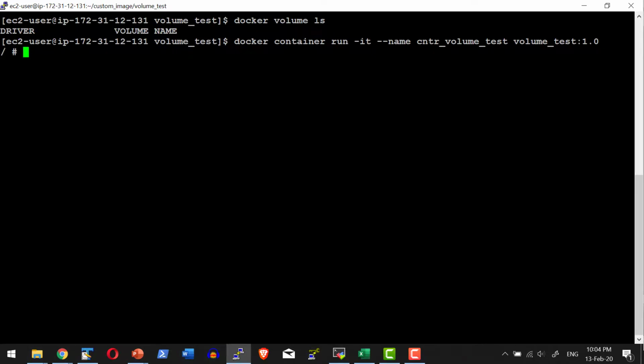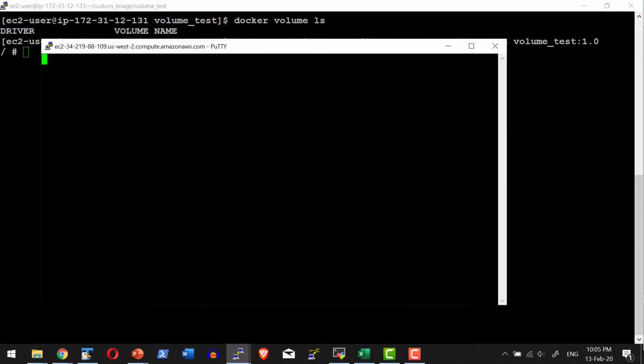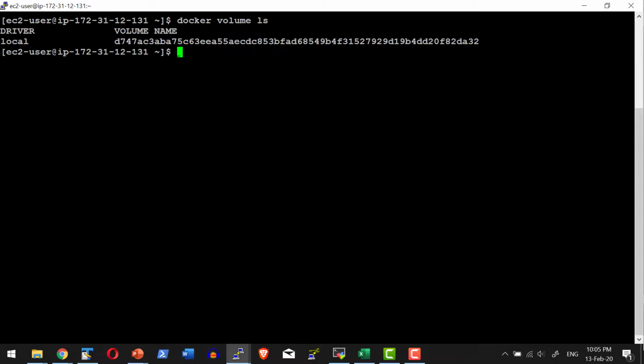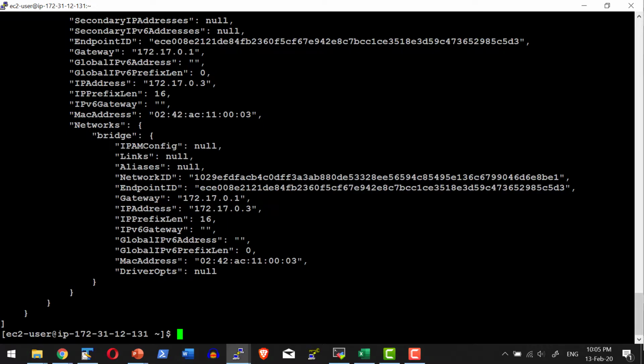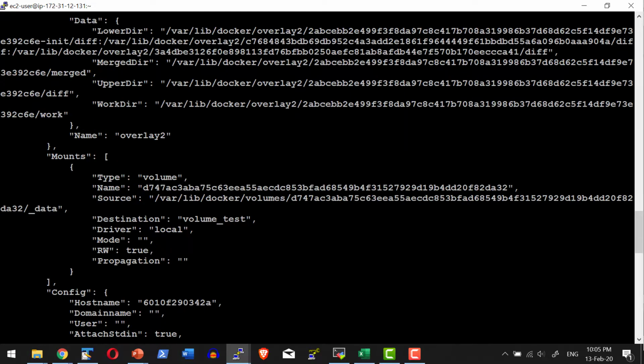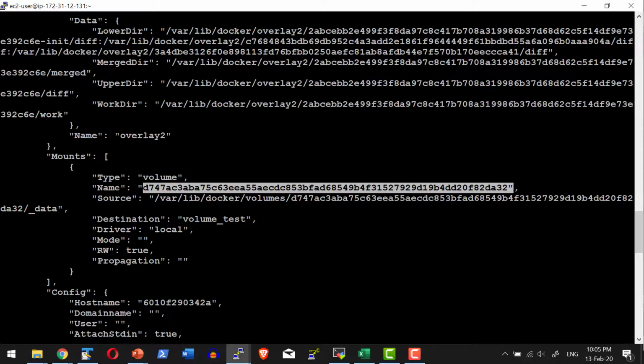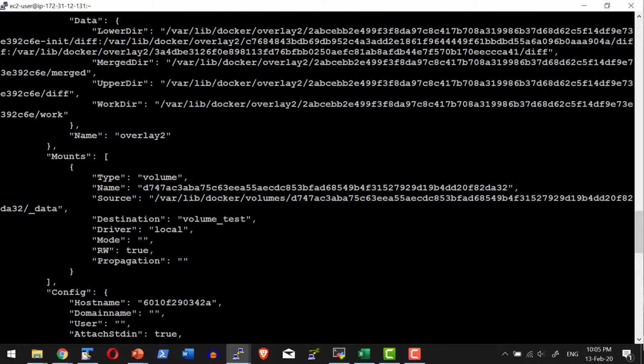Now I can log into another shell and check the volumes available. So a volume with this particular ID got created and I can inspect this particular container as well. Docker container inspect and then the container name. It should have the information about this particular volume. So this is the volume name, the random number that got created, and that is going to get mapped against volume_test within the container.